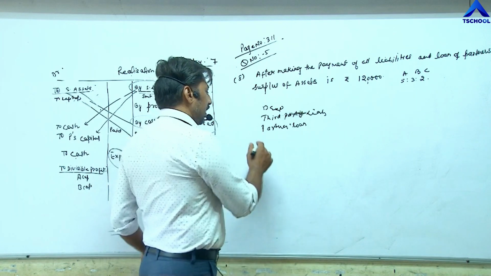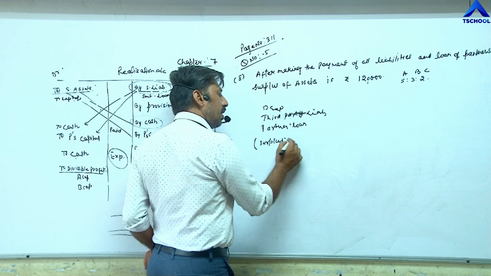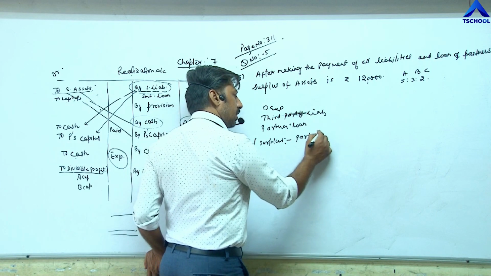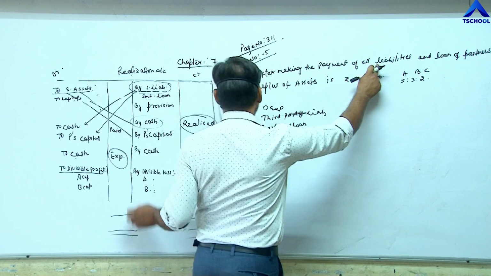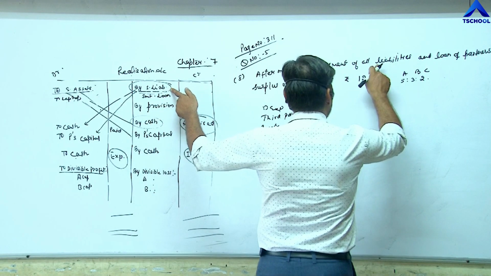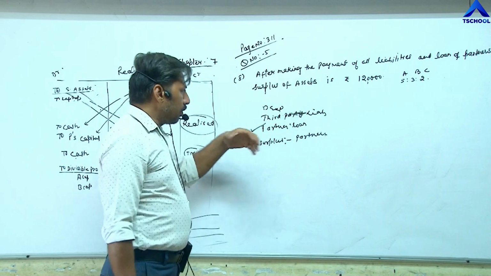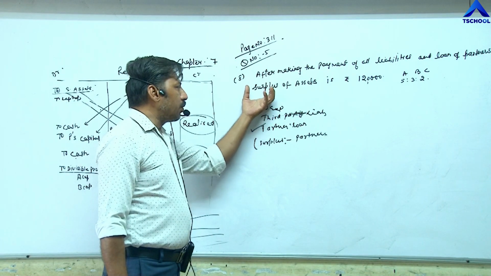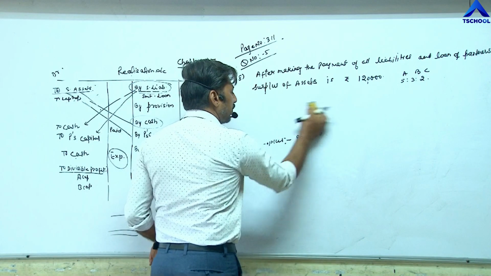After that, if a surplus amount is there, it will be distributed between partners. So here it is written, after making the payment of all liabilities and the loan of the partner, some surplus amount is still left. That surplus amount will be distributed between the partners.